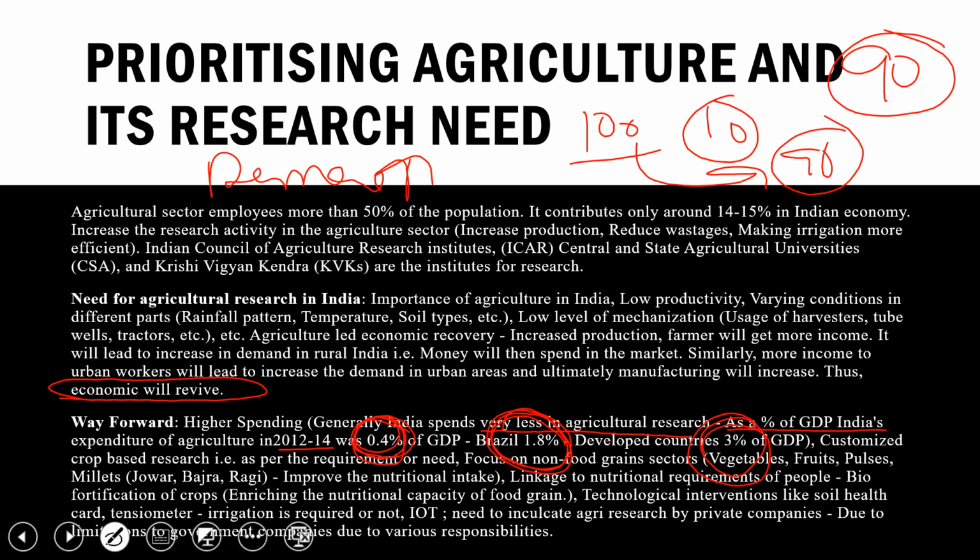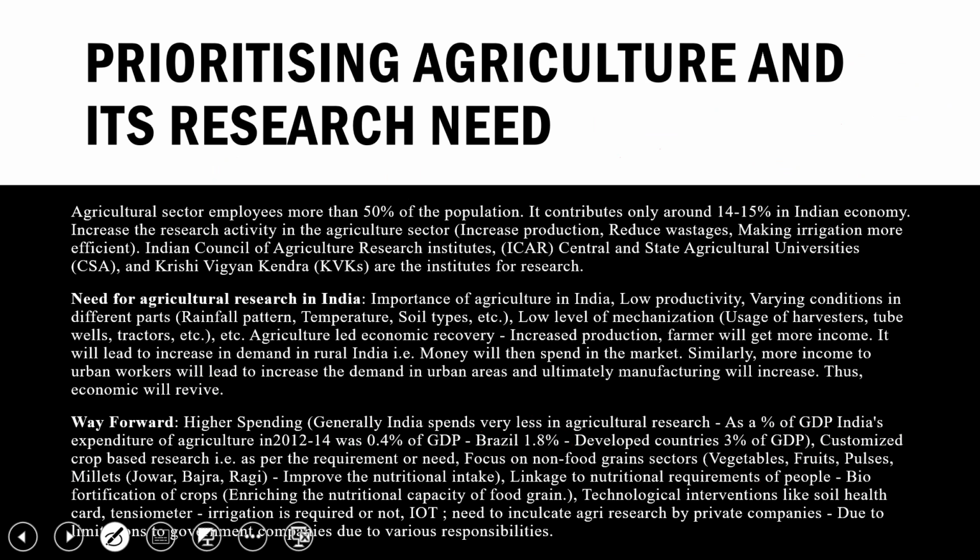So that is required. Customized crop-based research should be there. That is, as per the requirement or need, customized research should be there. It should not be that we are only doing research on cereals or only on pulses. No, it should be on a custom basis. Like right now, if demand will increase in the coming market for product X, we can move to that product and do research on how we can increase the productivity of that crop.